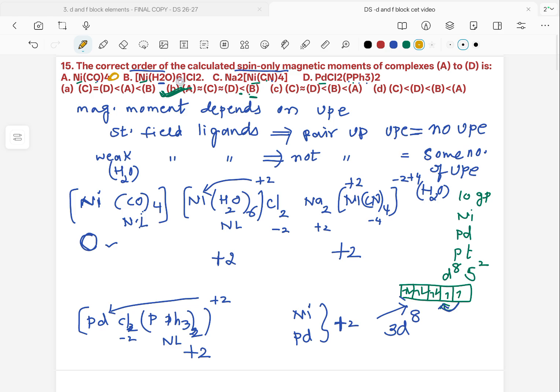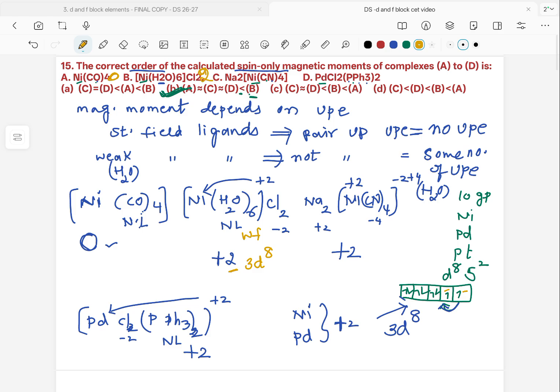Second option, here nickel is in +2 oxidation state, 3d8. As this is a weak field ligand, it will not pair up the electrons, so these two will be left over. So this will have 2 unpaired electrons.